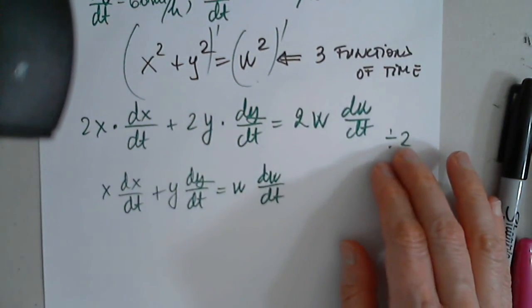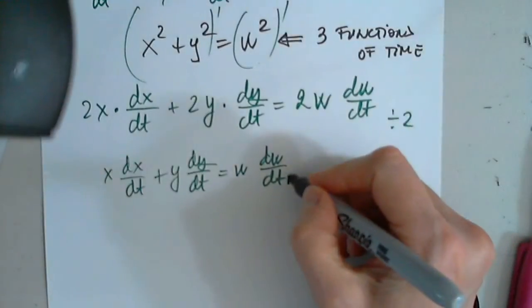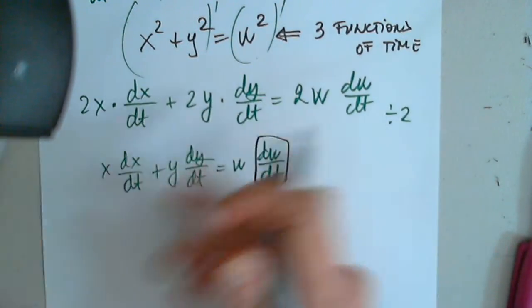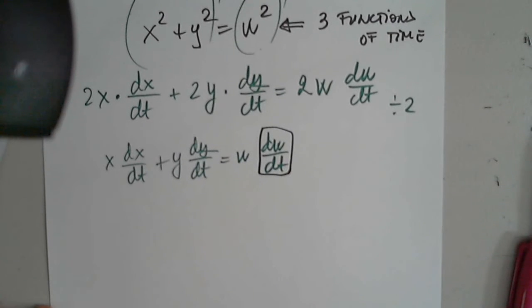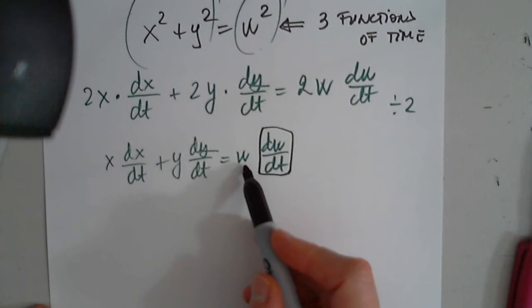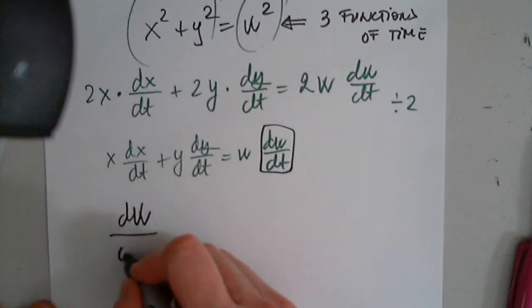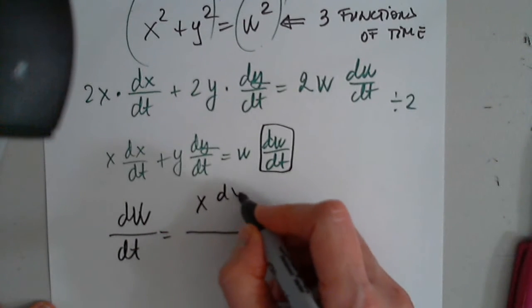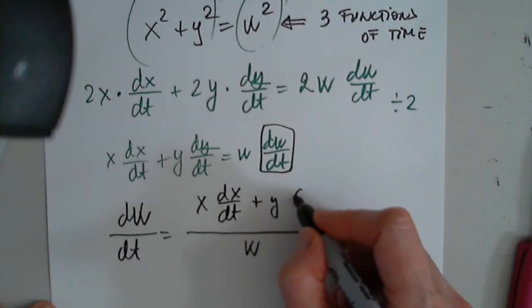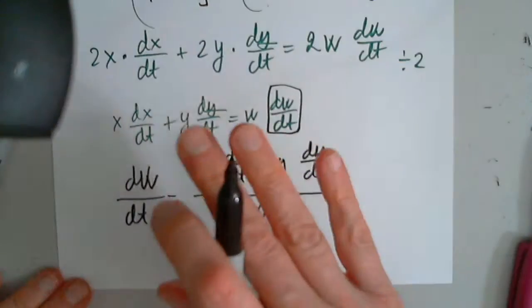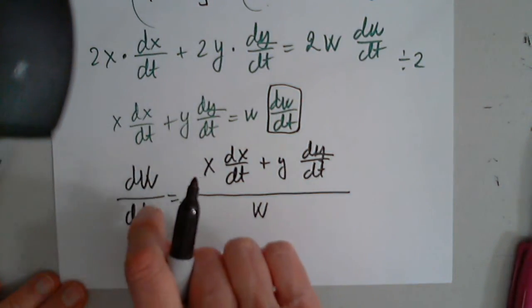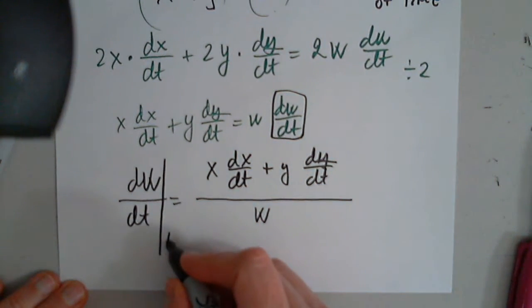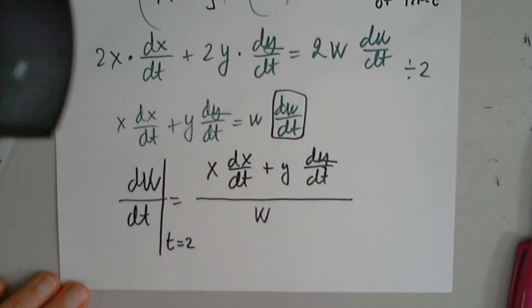So now I clean it up. I already identified the fact that this is my variable. Everything else has to be determined somehow from the given information. So all I have to do is divide by w. So dw over dt will be whatever I have over w. So this is x dx over dt plus y dy over dt, over w. I have my function that represents what I'm asked to find. And now I'm ready. This is the final step in which I throw in the numbers and calculate the final answer.